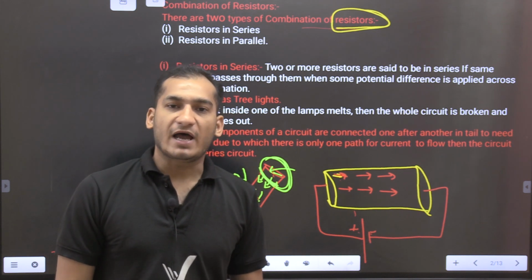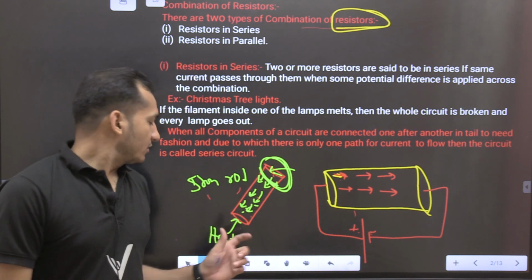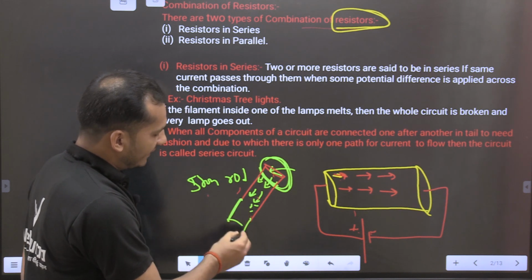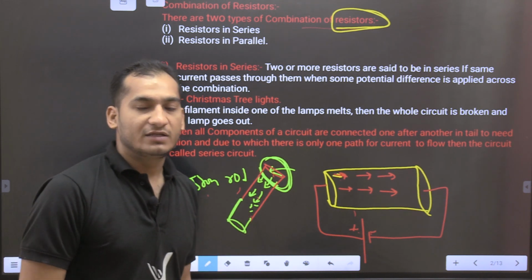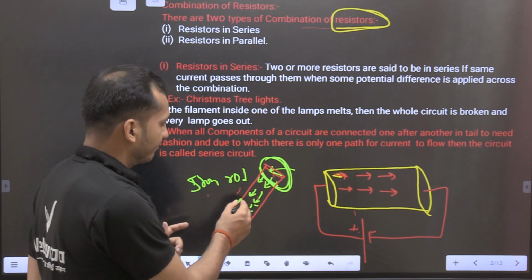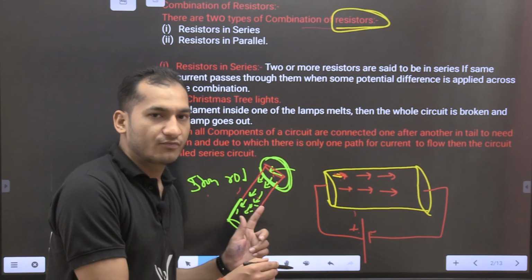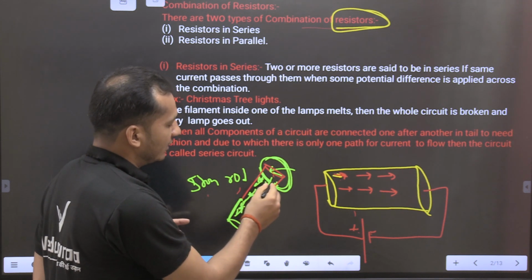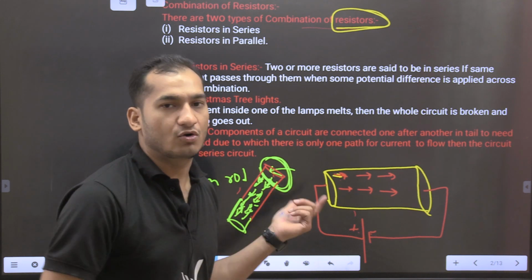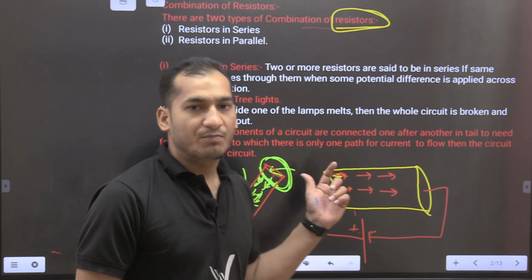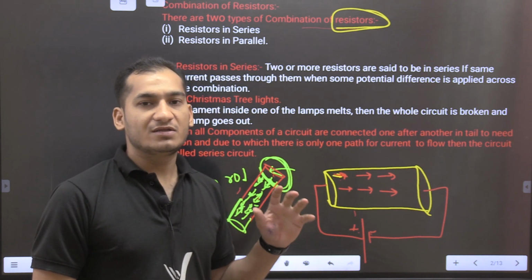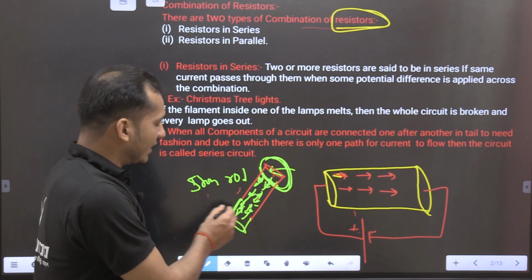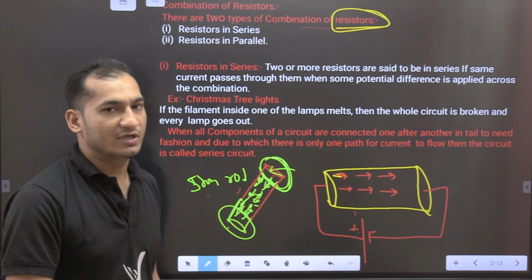Because if there is an iron rod, and you heat one side, then the other side will automatically be heated. That means electrons are flowing from one side to another side if it is an iron rod. But if it is plastic or any other substance except iron, then if you heat one end, the other end will not be heated.